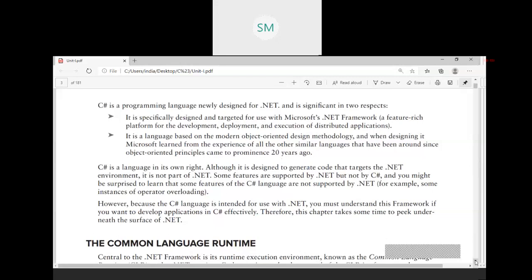So again, I'm repeating, what is Microsoft .NET framework? Microsoft .NET framework is a feature-rich platform for the development, deployment, and execution of distributed applications. Next, we'll come back to the C Sharp language. It is a modern object-oriented language methodology.